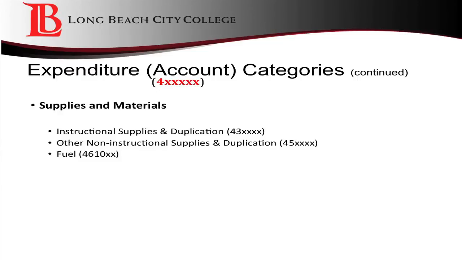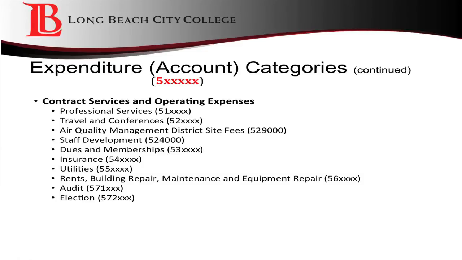Account strings that start with the number 5 are contract services and operating expenses. These account strings depend on the type of service or item you are purchasing. Some of these need to be coded as instructional or non-instructional.